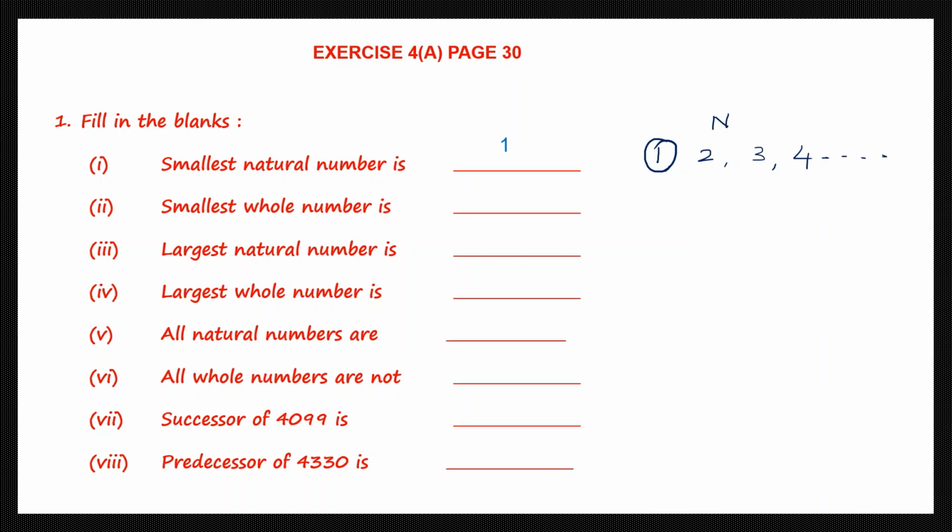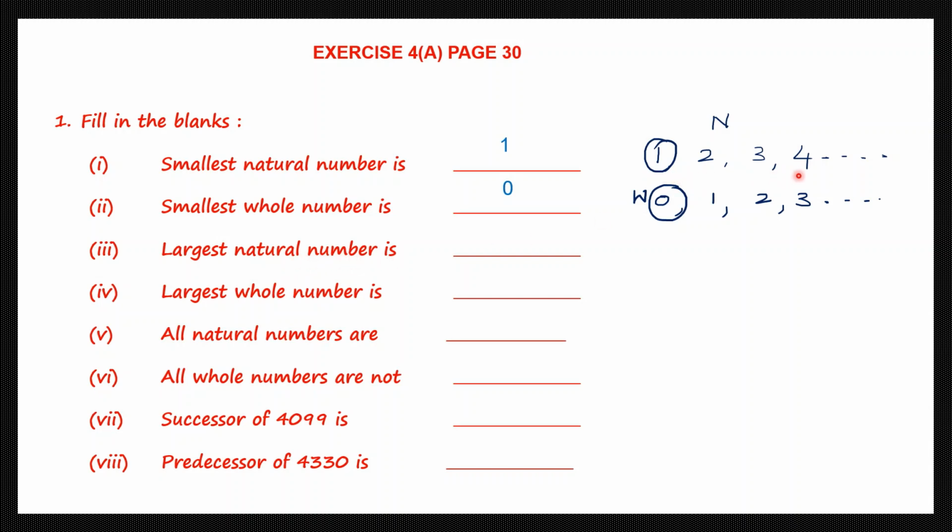Now the next sentence is the smallest whole number is. Whole numbers start from 0. 0, 1, 2, 3 and so on. These are whole numbers. So the question is the smallest whole number, and the smallest whole number is 0. So we have it there. Now the largest natural number,